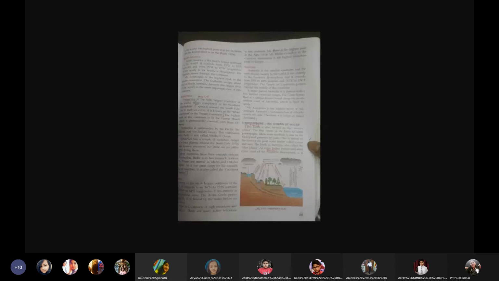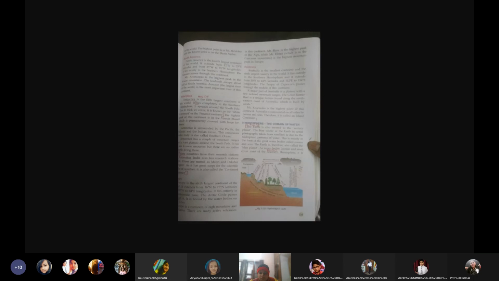Just as India is a country and it is a part of a big, huge Asia continent, but Australia is the only continent which is a land mass and it's called a separate continent, but at the same time is a country also. It lies entirely in the southern hemisphere and it extends from 10 degrees south to 44 degrees south latitude and 112 degrees east to 154 degrees east longitude.